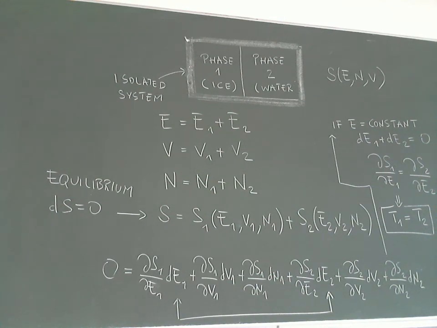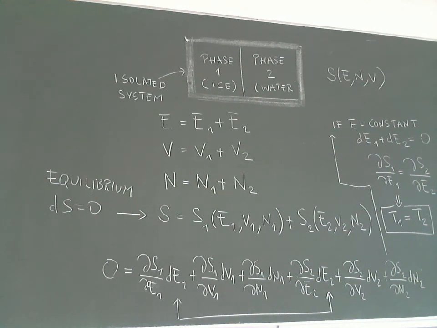Now let's suppose that we are in equilibrium. Once this equilibrium has taken place, the variation of S with respect to all the parameters must be equal to 0, because the entropy has to be maximum.